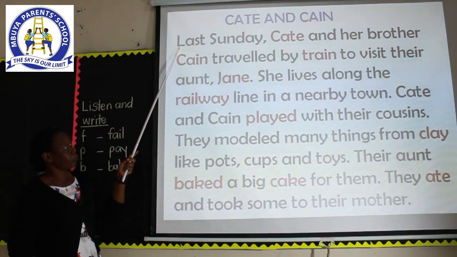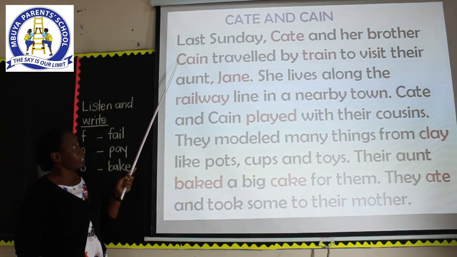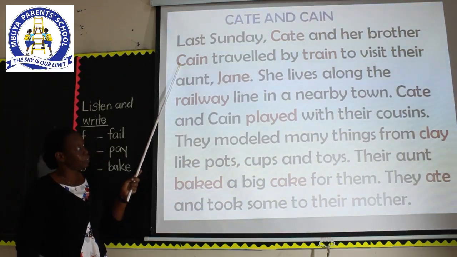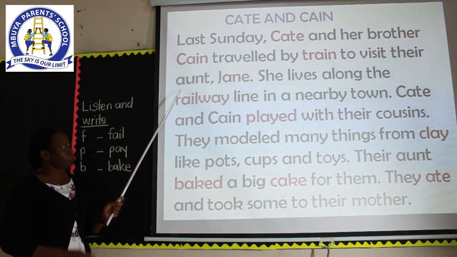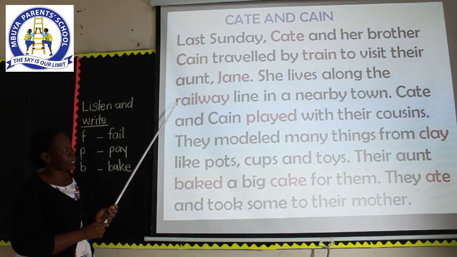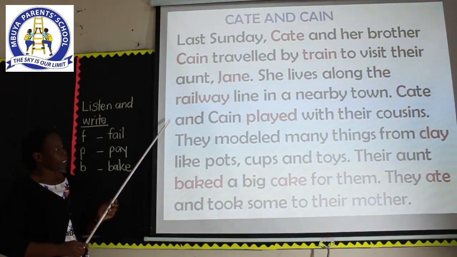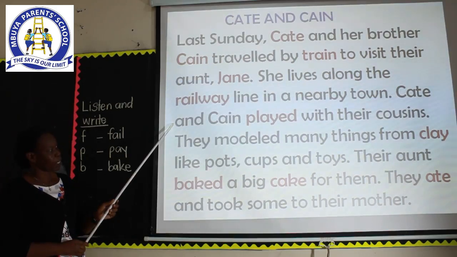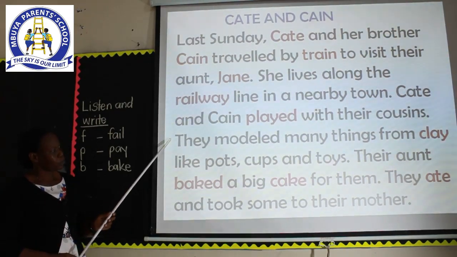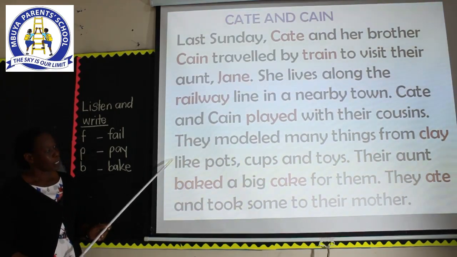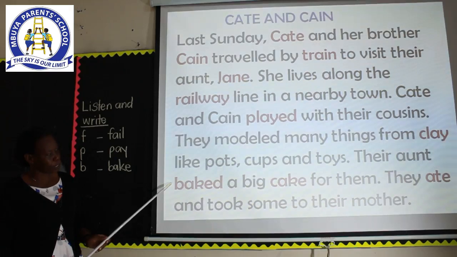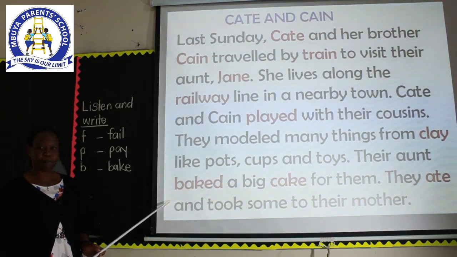Last Sunday, Kate and her brother Cain traveled by train to visit their Aunt Jane. She lives along the railway line in a nearby town. Kate and Cain played with their cousins. They modeled many things from clay, like pots, cups, and toys. Their aunt baked a big cake for them. They ate and took some to their mother.